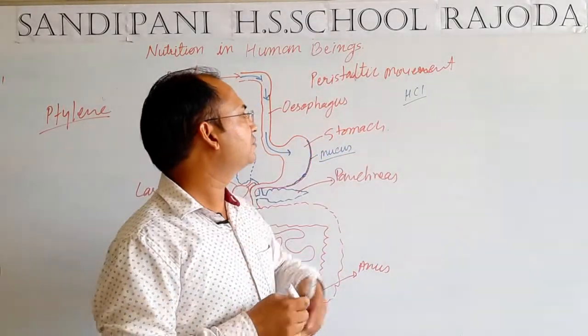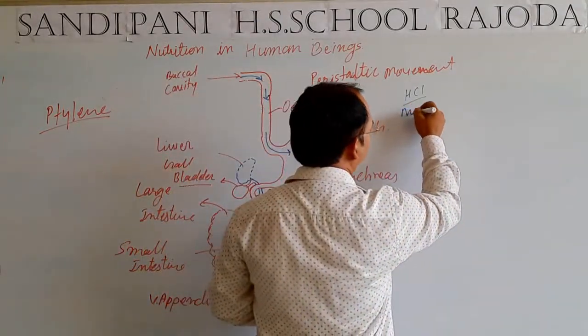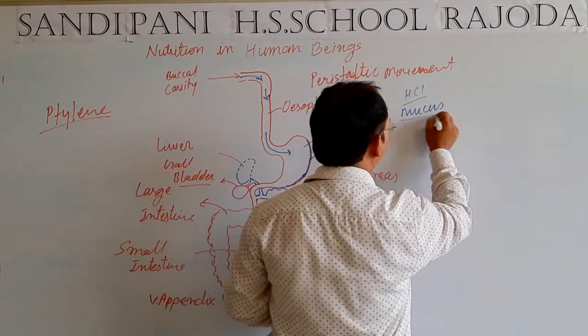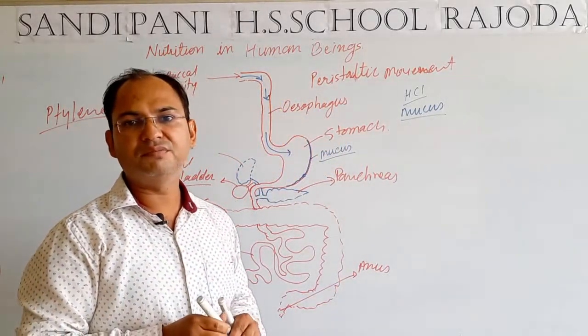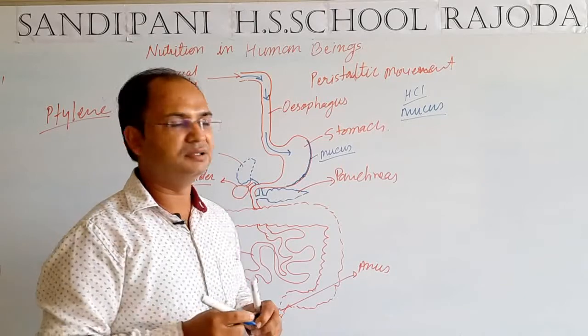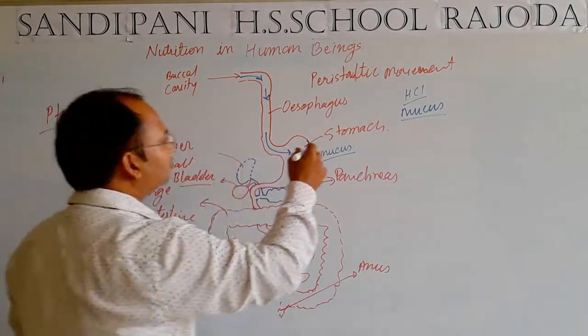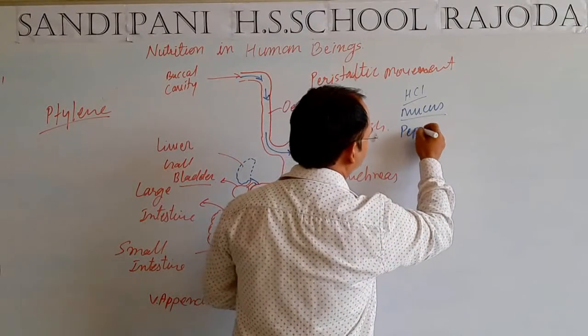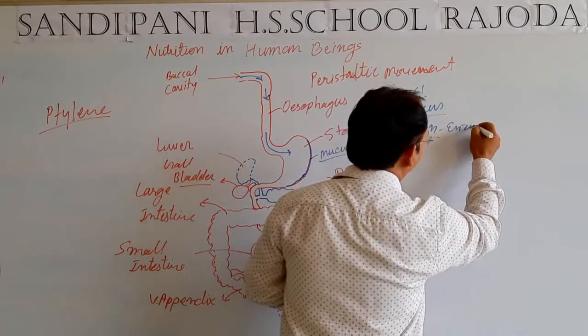Second one is mucus, it also secretes mucus. And third one is the digestive enzyme, its name is pepsin. Pepsin is an enzyme.